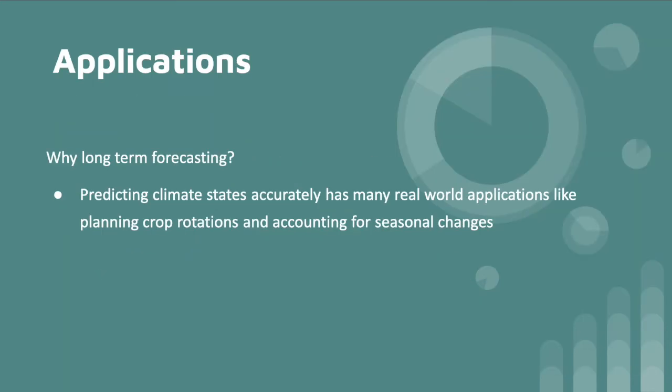This use of TDNN for long-term predictions brings us interesting applications. Long-term forecasting can help predict climate states accurately, which has many real-world applications, like planning crop rotations and accounting for seasonal changes.